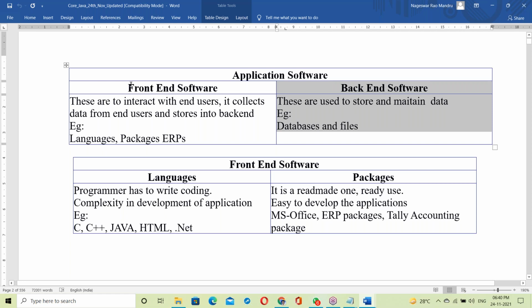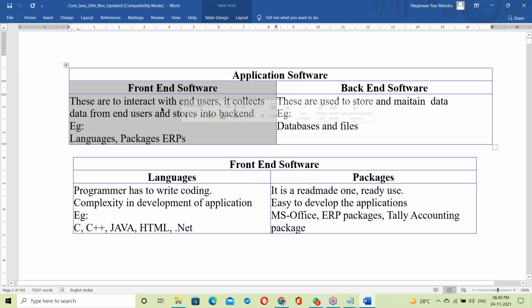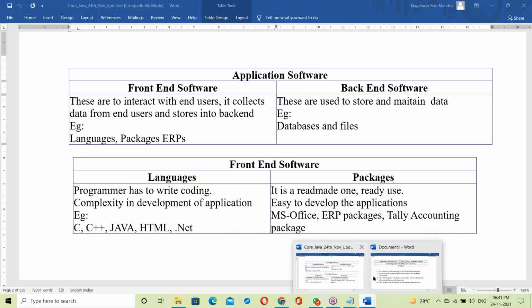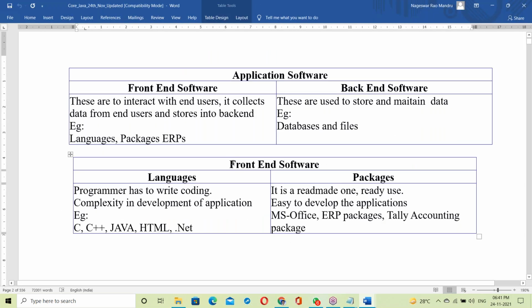Okay. So what is Java? Java comes on the front end. Java is a front end. So our topic is front end here. See, behind this form, it's a JSP program. JSP, Java Server Pages. So behind this form, a Java program is running. The Java program is taking data from you. So it's a front end. Java is a front end. So our topic is front end. Now let us move to front end here.